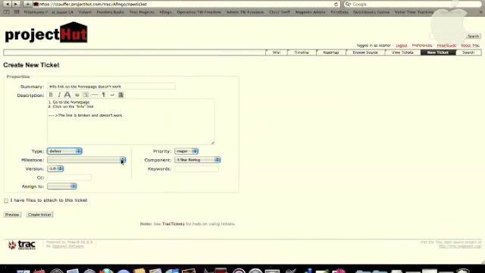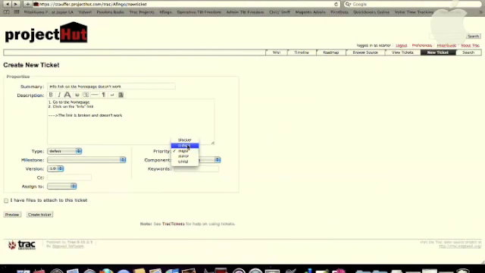You can then select your milestone and version number. Bugs and tasks will always be version 1.0. An enhancement is going to be 2.0 since it's for a future release. Once you have added those, you're going to select your priority. By default, it's set to major.